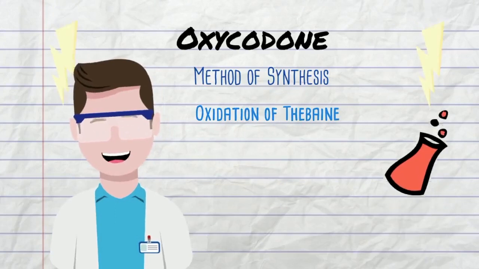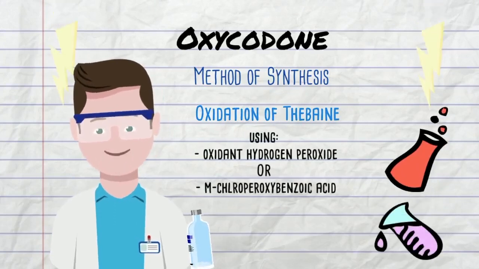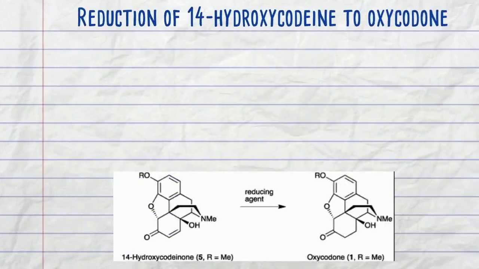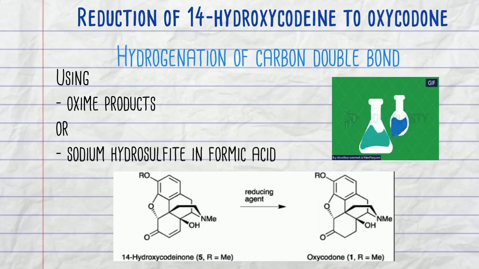Starting from the precursor thebaine, either oxidant hydrogen peroxide or oxidant m-chloroperoxybenzoic acid is deployed to oxidize thebaine to intermediate 14-hydroxycodeine. The conjugated carbon double bond in 14-hydroxycodeine is in turn hydrogenated via either oxime products or by sodium hydrosulfite in formic acid to synthesize oxycodone.